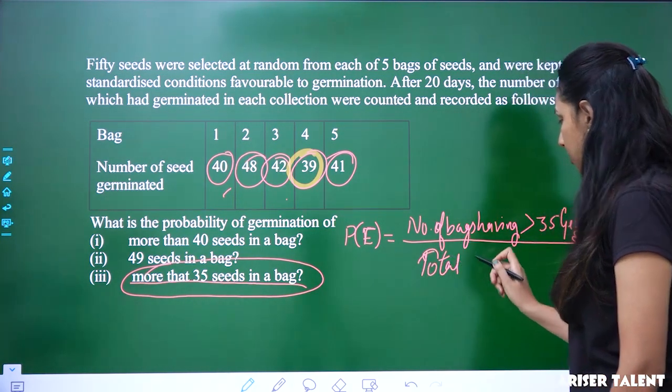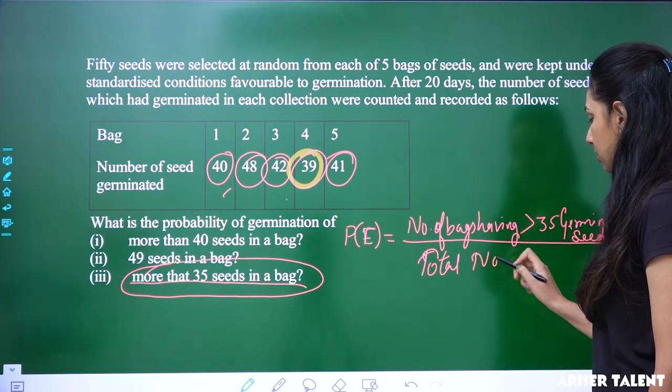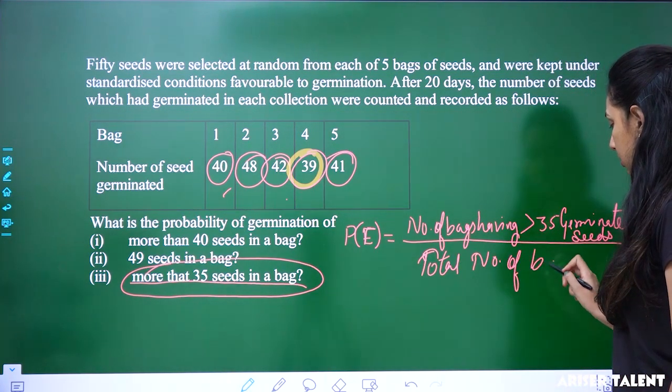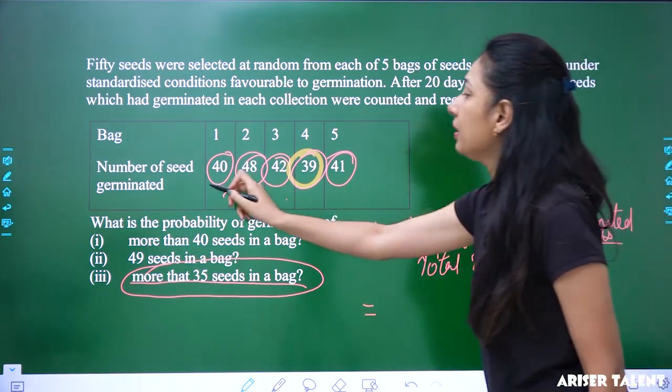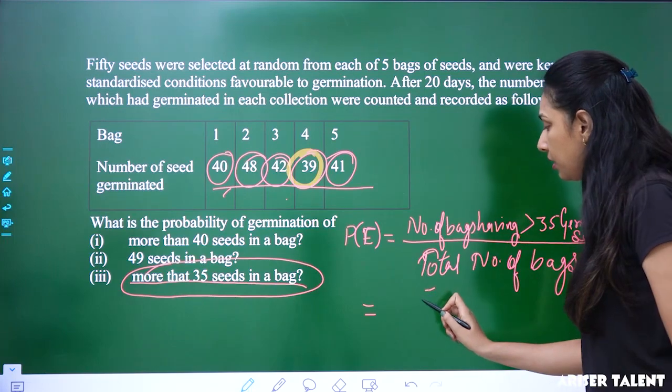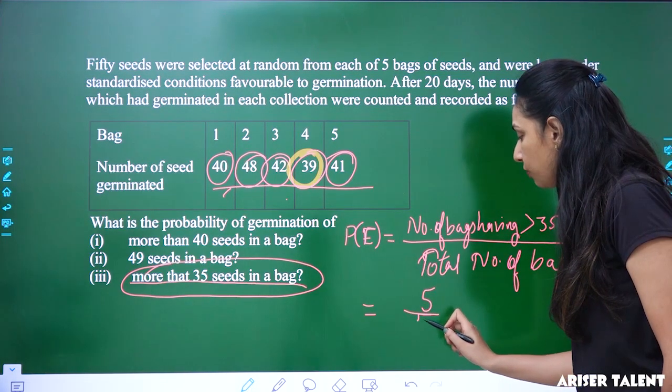This is going to be the same, the denominator. Okay, so first here the number of them is 5, all the 5 bags, and the total number is also 5.